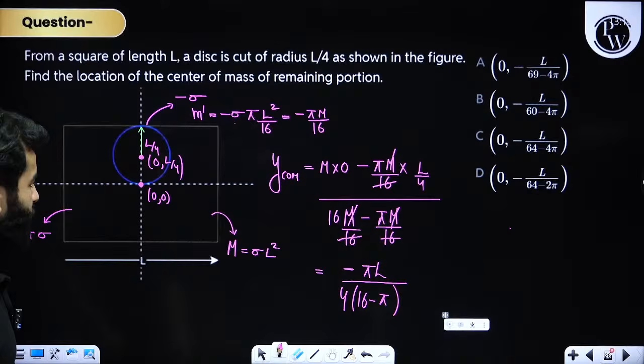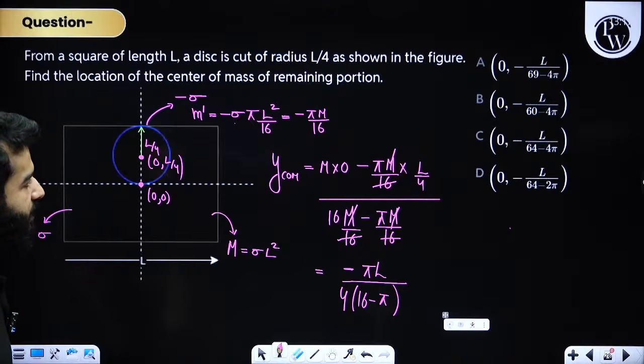Although this answer is absolutely correct, I believe we'll have to manipulate our answer a little bit. That's it. I don't think there is any other trouble in this. So this is going to become minus pi L divided by 64 minus 4 pi.